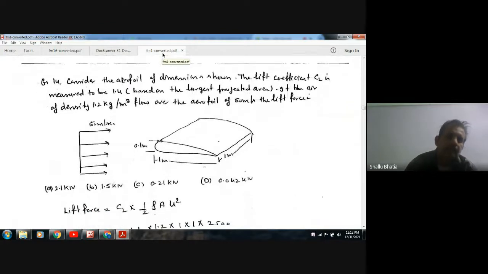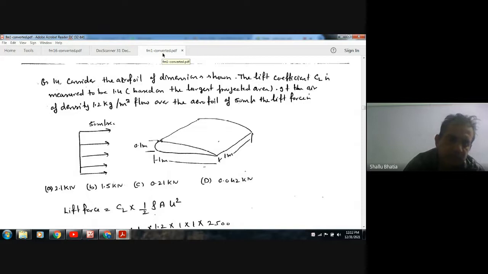Next, consider the airfoil of dimensions shown. The lift coefficient CL is measured to be 1.4 based on the largest projected area. The air density is 1.2 kilogram per meter cube, and the flow over the airfoil is 50 meter per second.